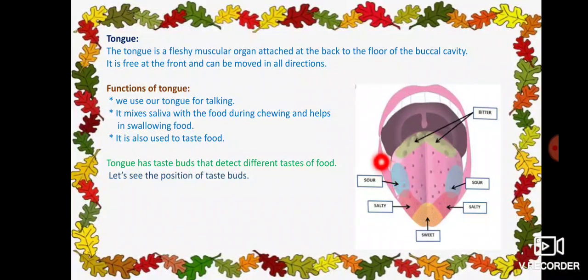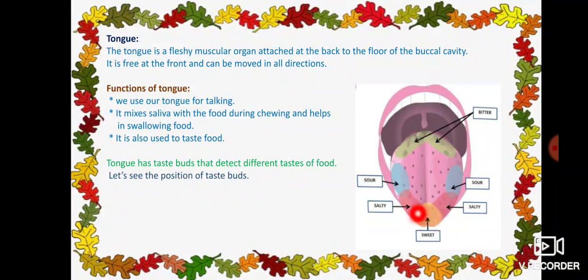See here, this is the mouth, and inside the mouth there is an opening that is called buccal cavity. See here, this is tongue. It is a muscular organ, means it is made up of muscles. Completely it is made up of muscles. There are no bones in the tongue. And at the back side it is attached to the floor of buccal cavity.